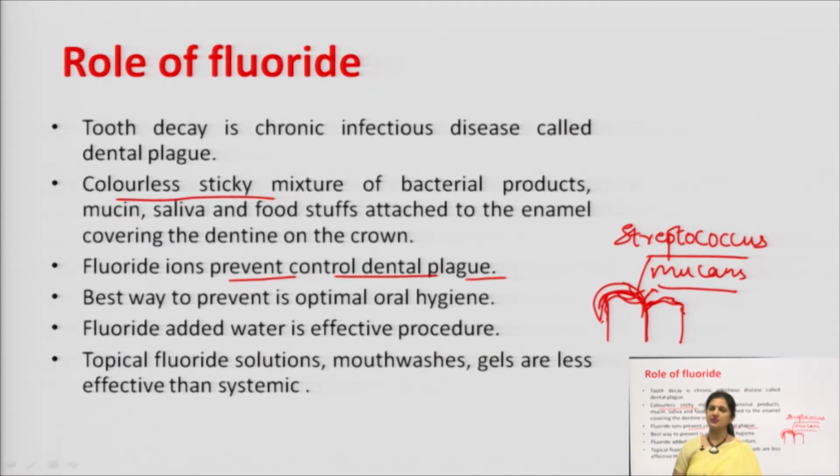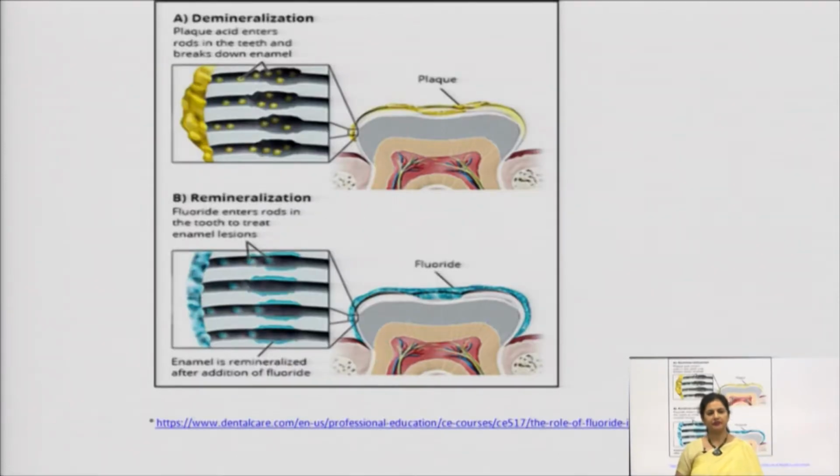Topical fluoride solutions, mouthwashes, gels, they are less effective than the systemic therapy. This is a diagram where you can see the process of the tooth plaque or the decay. How does demineralization happen? Have a look here.